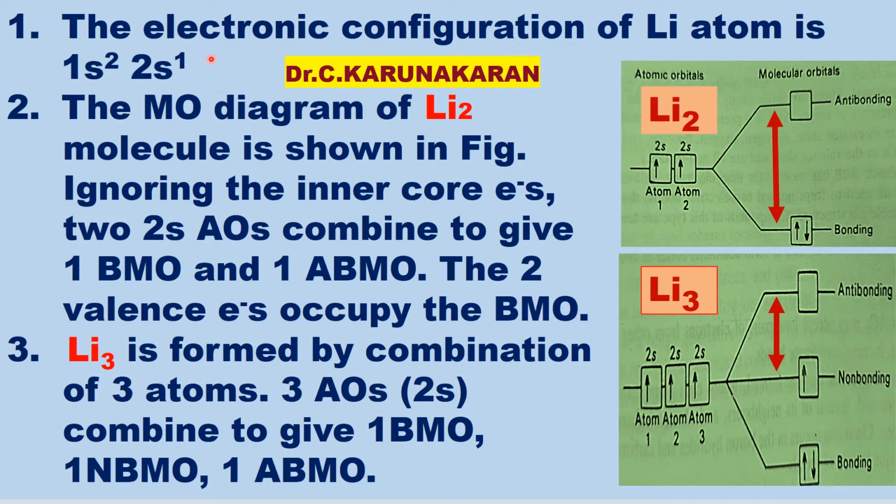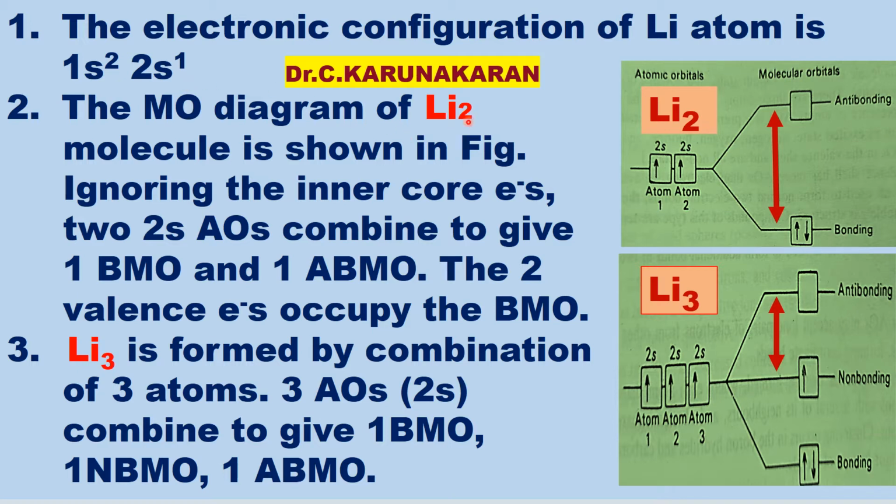Let us study here the band theory of metals. Let us consider lithium atom, the simplest metal atom. Z is equal to 3. The electronic configuration of lithium atom is given by 1s2, 2s1.